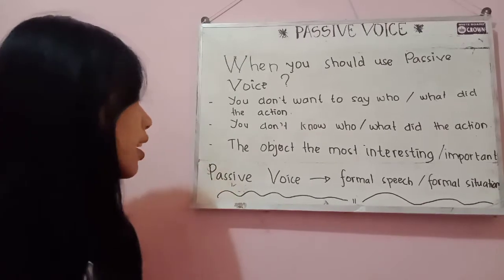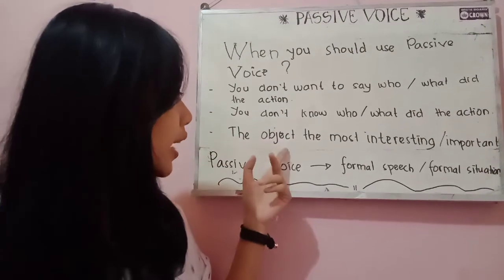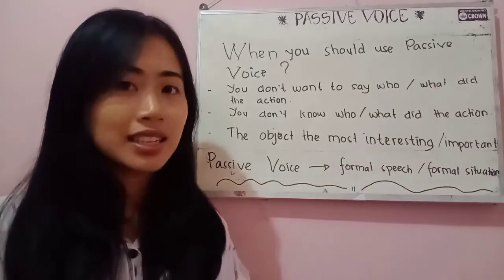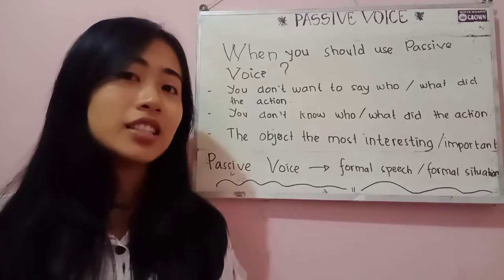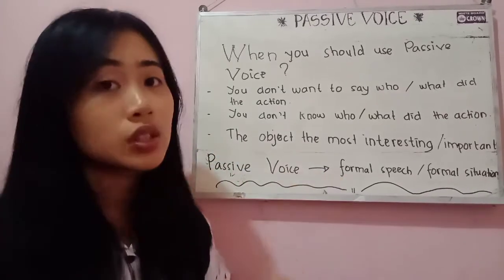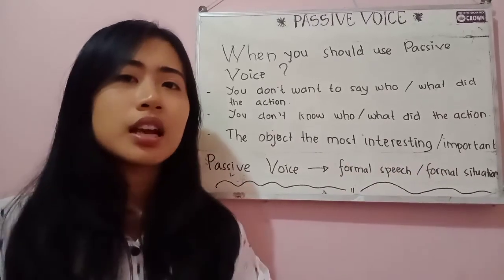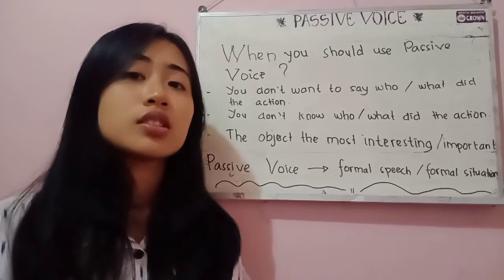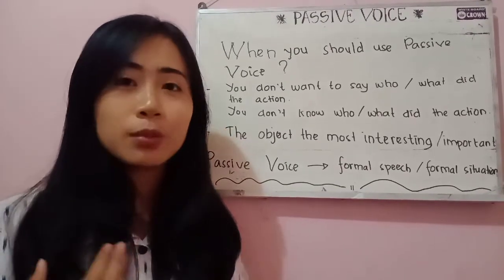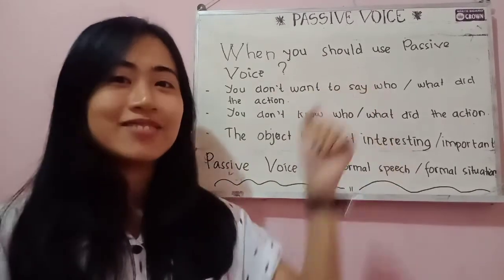And last, you can use passive voice when you think the object is the most interesting or important part of the sentence. Guys, for your information, the passive voice is usually used in formal speech or formal situations, but passive voice is also used frequently by native speakers, so it's really important for us to learn about passive voice.